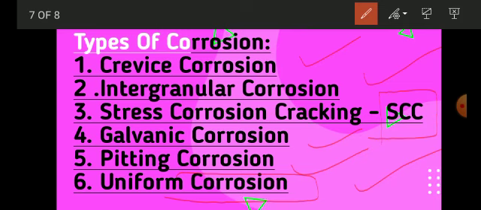I am not going to explain about these corrosions in detail as of now, because you will be learning about these in the upcoming sessions and videos. I will be teaching about this in detail. Fine guys, for now it is just for your reference and extra knowledge. Please have a look at these 6 types of corrosion, which will be useful for you.